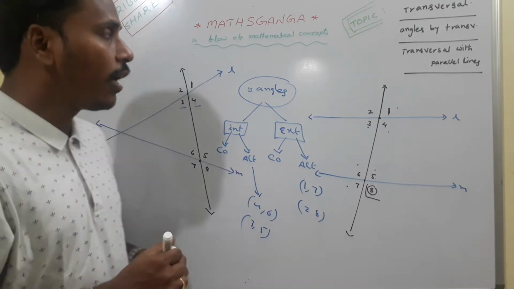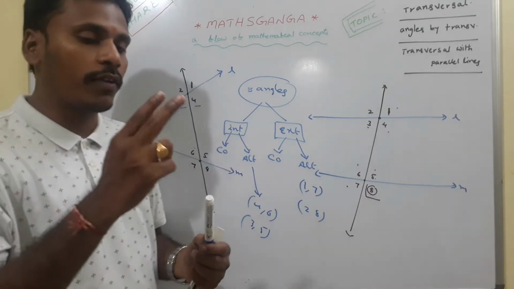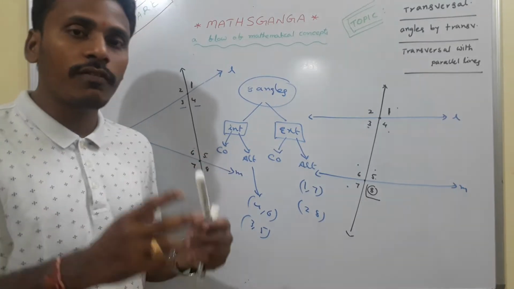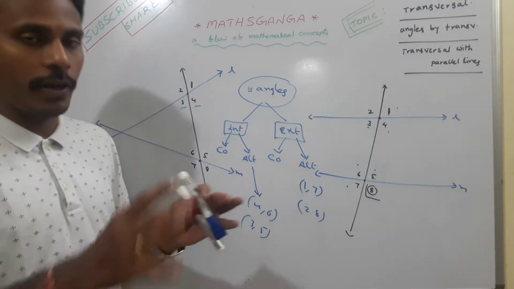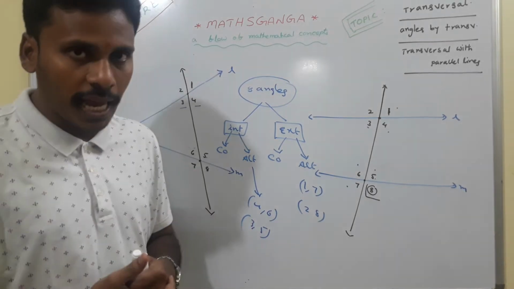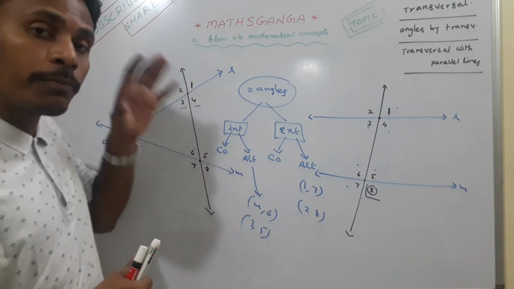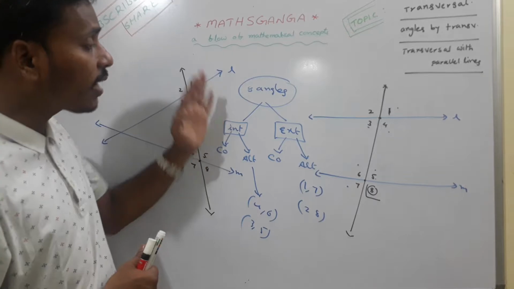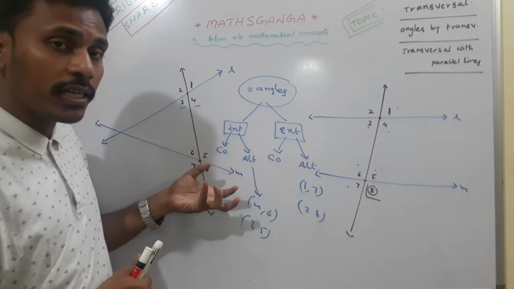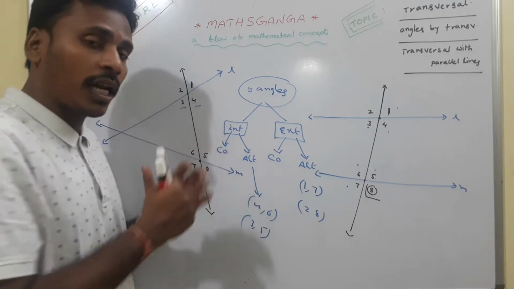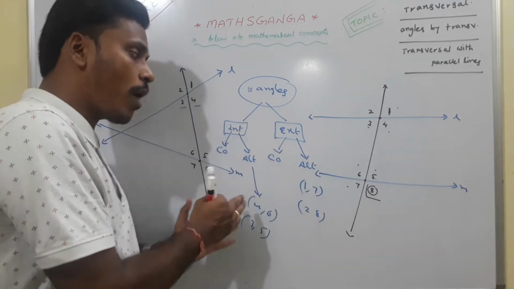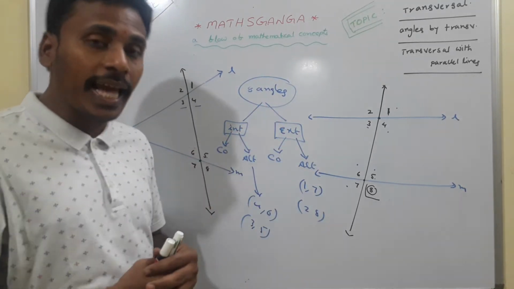So finally, if you have a transversal with two different lines, the transversal will surely make 8 angles, and those 8 angles are named in different ways. The first thing is corresponding angles, and later we observe those angles as interior and exterior, and among interior and exterior we have two categories: pair of co-interior, pair of alternate interior, and then pair of co-exterior, pair of alternate exterior.